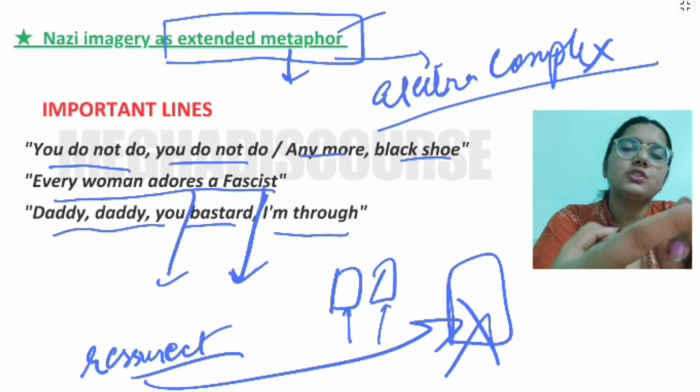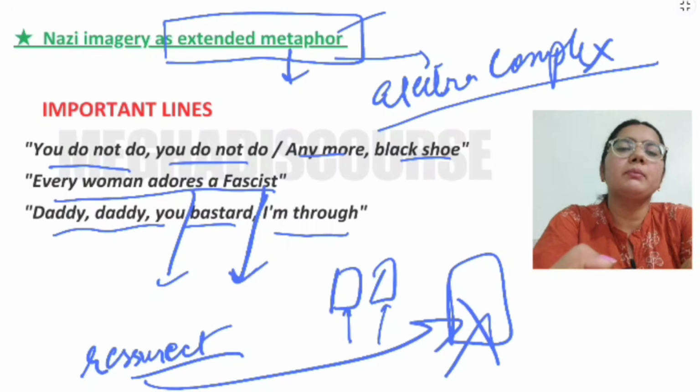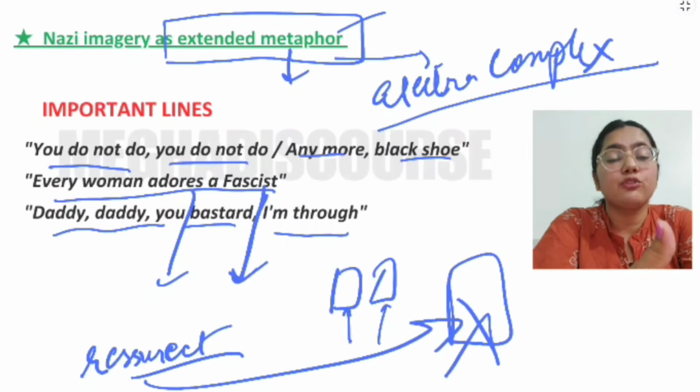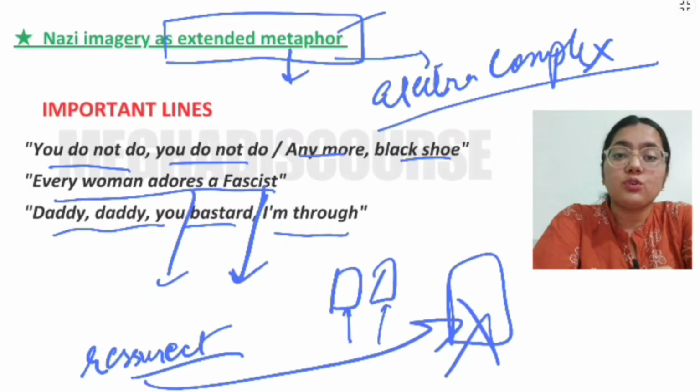So there are lots of imageries in this poem that you need to remember, and lots of alliteration, and anaphora, which is the repetition of words. Okay, so there is lots of anaphora also, right?